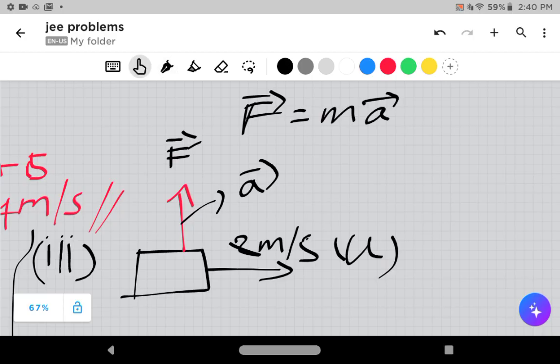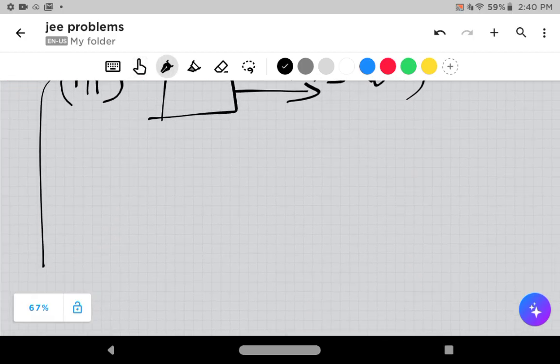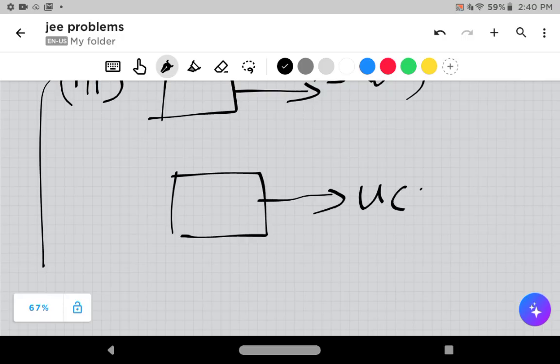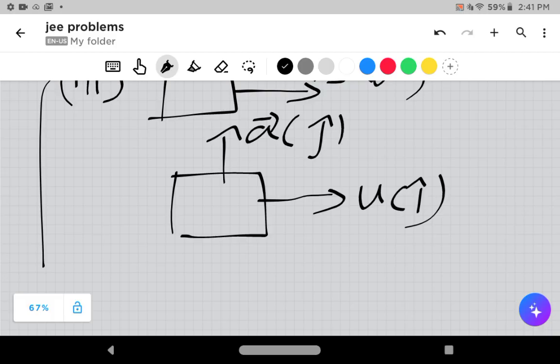To be more precise and clear, let's draw another diagram. This is the direction of the initial velocity, which is in the direction of i cap. Then this is the direction of acceleration, which is in the direction of j cap. Clear. Nice. Let's move to the next part.